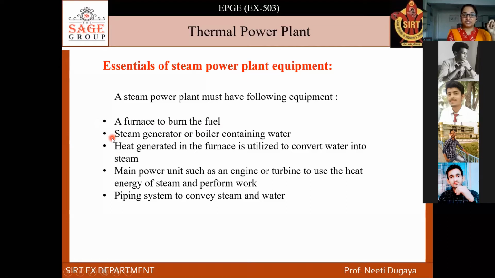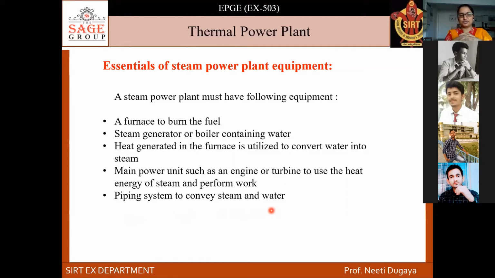Then steam generator, or we can say it boiler, which contains water. Then the heat generated in the furnace is utilized to convert water into the steam. Then the main power plant units such as engine or turbine, which is used to heat the steam and perform its work. And next, the piping system to convey the steam and water. Right? So these are the essentials of steam power plant.